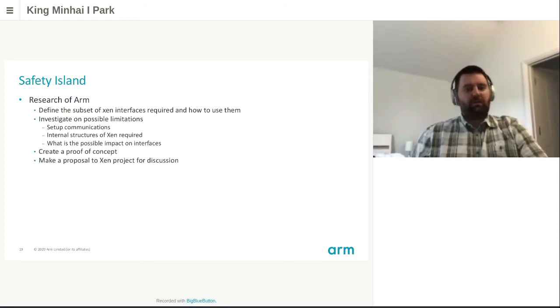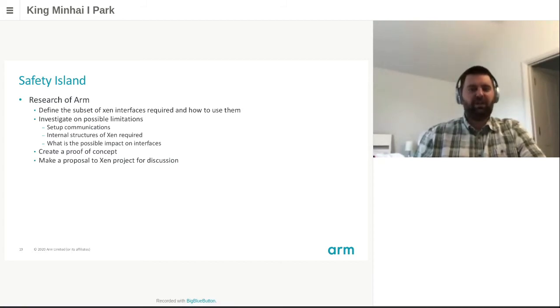ARM will start some research on the concept. The goal is first to define the subset of interfaces required and check how those would be used. We will then investigate the possible limitations. First coming to mind is how to set up communication. There was something introduced by Christopher yesterday with Domby on the problem with the Xen store, which will definitely be present with the safety island concept.